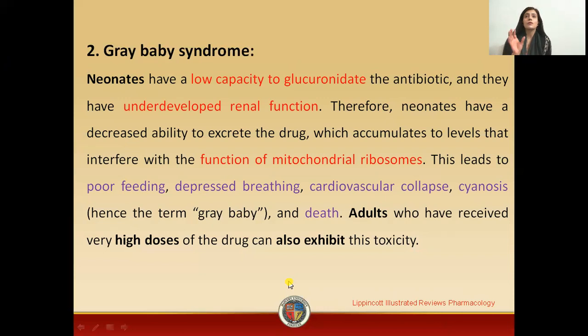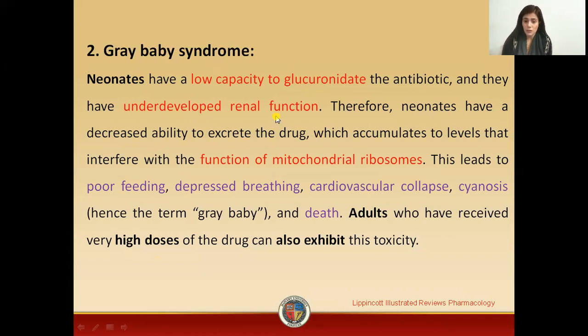Because the drug is metabolized by the liver. What happens in the case of babies? Their liver is not well functioning, and they have poor renal function. In that case, the drug will accumulate in the body. There will be low capacity of the liver to glucuronidate the drug, and underdeveloped renal function, so the drug will accumulate in the body.